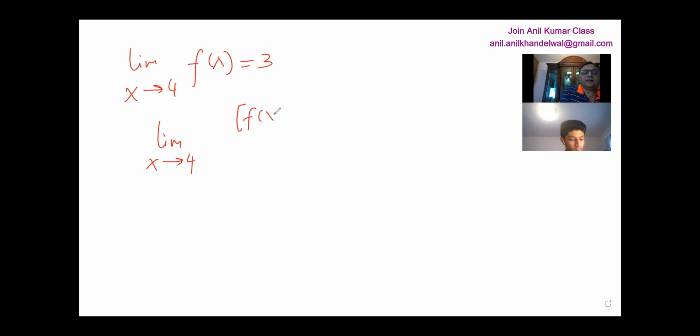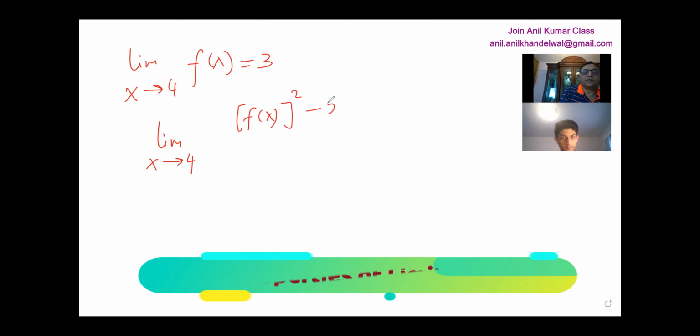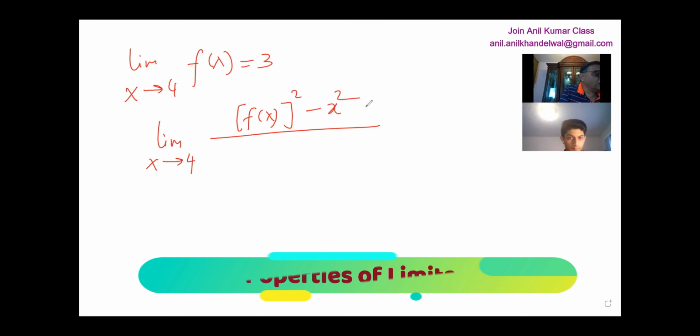Now, here is another kind of question. I'm giving you a limit, and you have to use the properties of limits to answer this question. When x approaches 4, the limit of the function f of x is equal to 3. This limit is known to you. I want you to find the limit as x approaches 4 of f of x whole squared minus x squared, over f of x plus x.